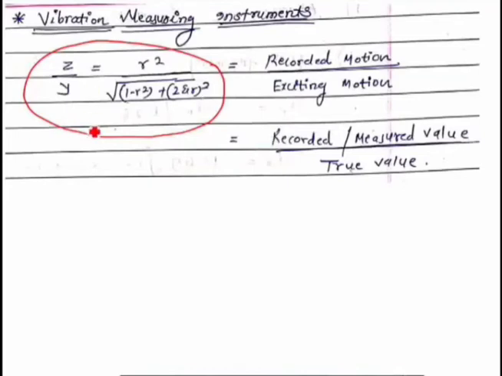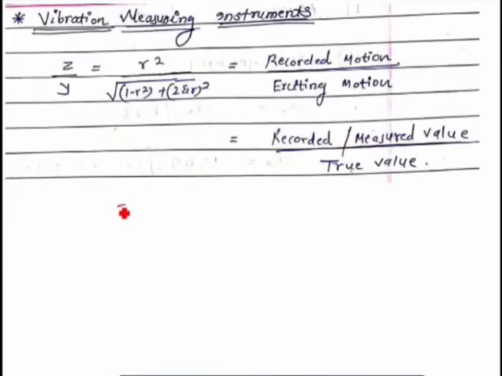Now this z upon y is also called recorded motion upon exciting motion. What is Z? Z is nothing but the relative amplitude, and Y is the amplitude of the vibrating body. Z is also called a recording motion, so sometimes in the problem they will call it a recorded motion. This Y is also called an exciting motion, meaning the base excitation which we are exciting, and Z is the recorded motion. There is a relative velocity, relative displacement, or relative acceleration. This recorded motion is also called a recorded or measured value. It is also called a true value.